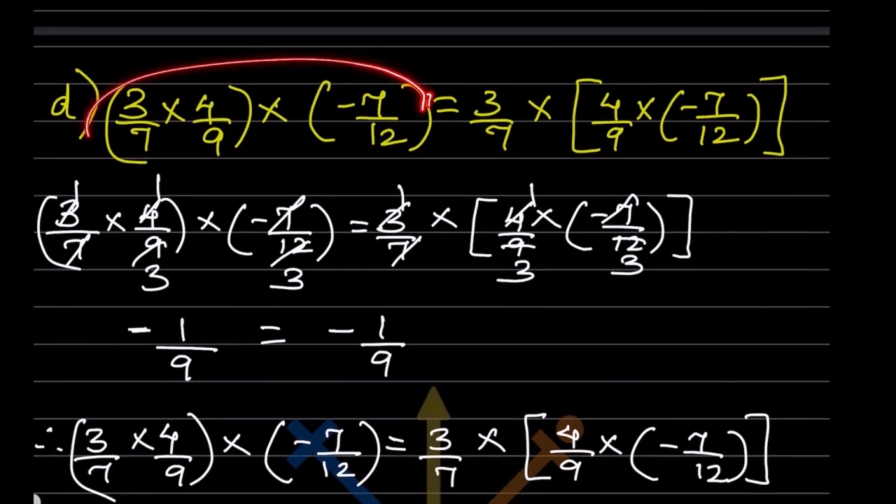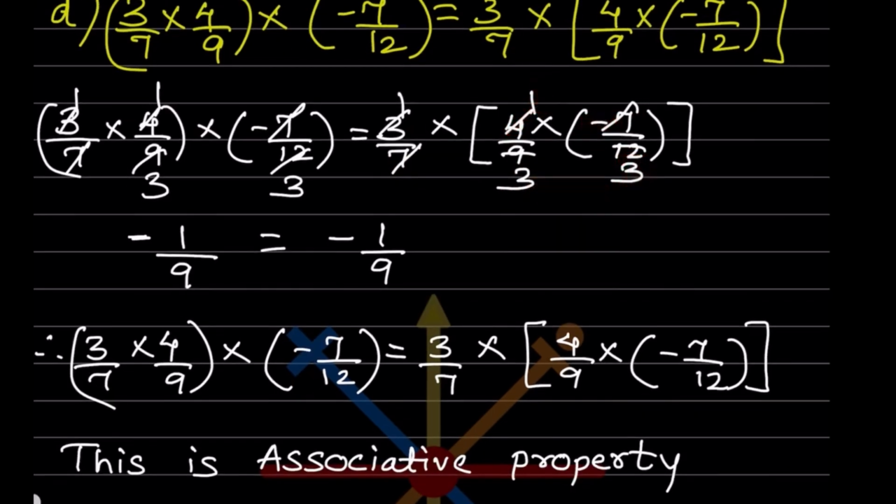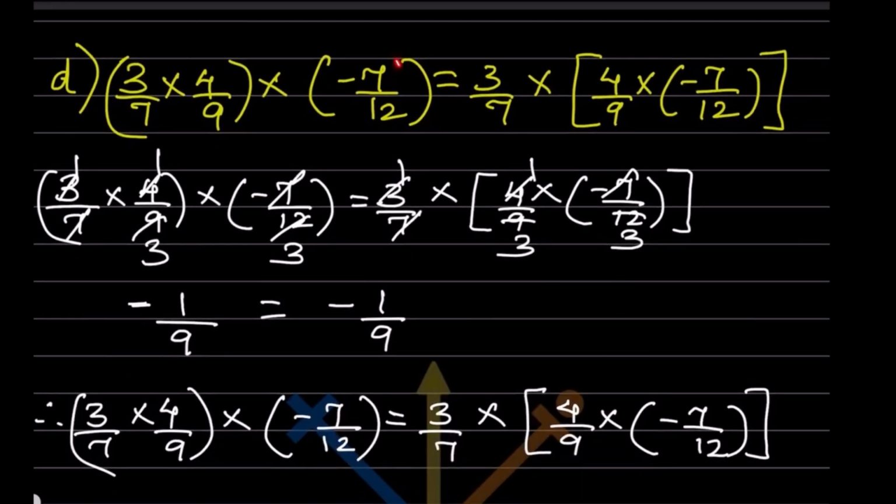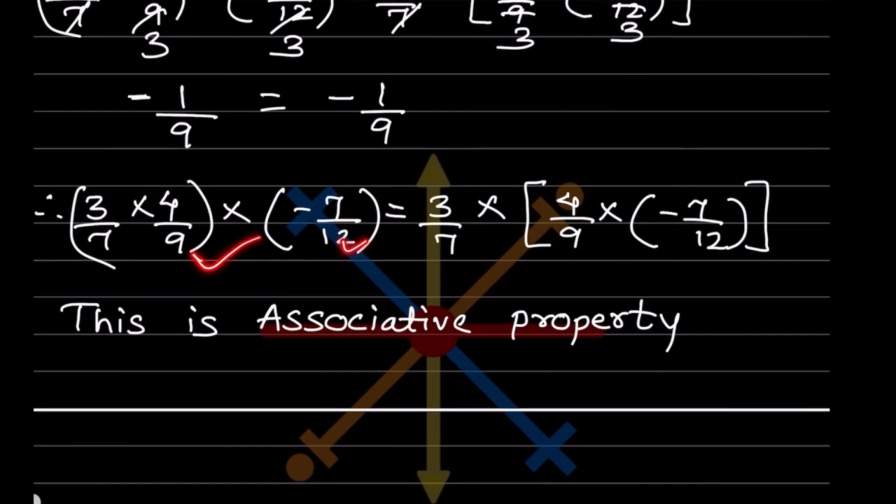Now here, same thing is here. Then I have simplified this one. 3 ones are 3, 3 3s are 9. You can have a look at it. Because now see here, this is A into B into C. So this is also multiplication, so I can cut it directly over here. So here 7 and 7 goes out. Now what remains here? See the negative sign. Negative 1 by this will be 9. Again here I can cut. 7 and 7 goes. So here will be 4 ones are 4, 3 3s are 9. Again here is the negative sign. So negative 1 over 9. So both the places same. That means it says that this is equal to this. This is what I have written over here.